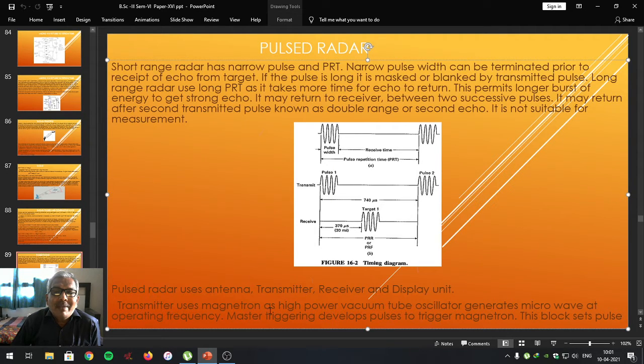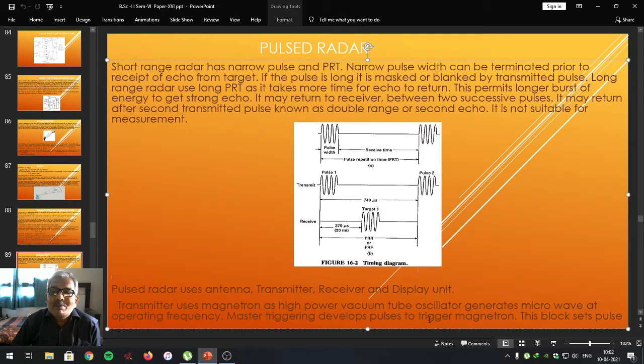The transmitter uses a magnetron, a high power vacuum tube, as an oscillator to generate the microwave at its operating frequency.